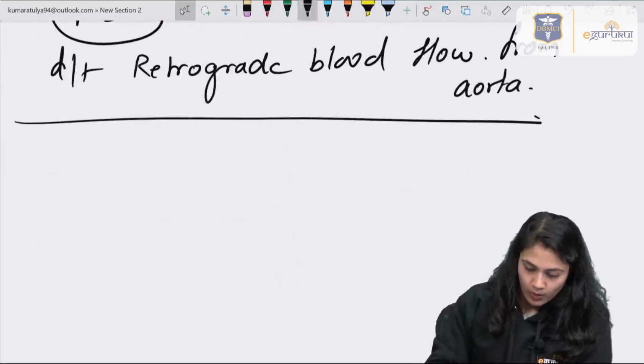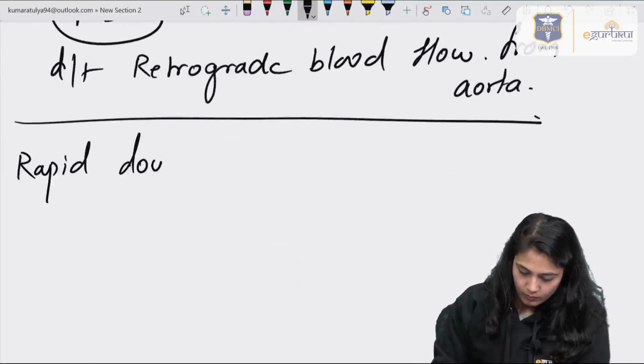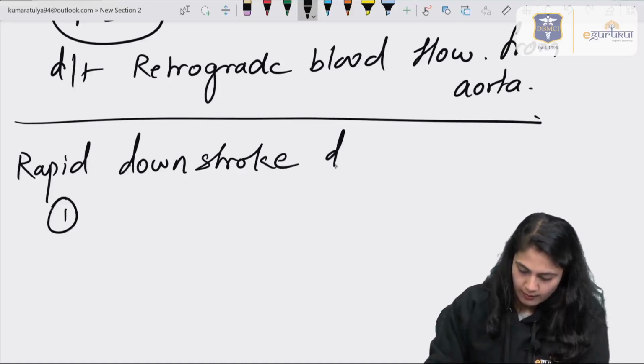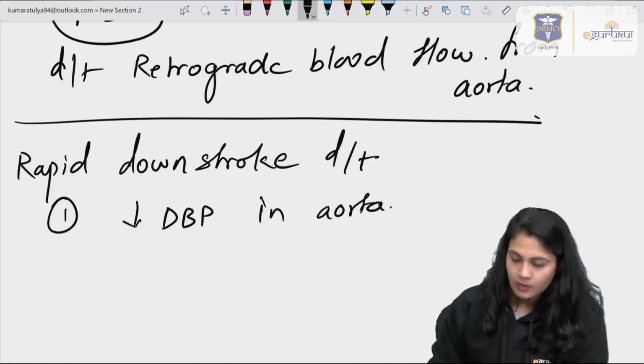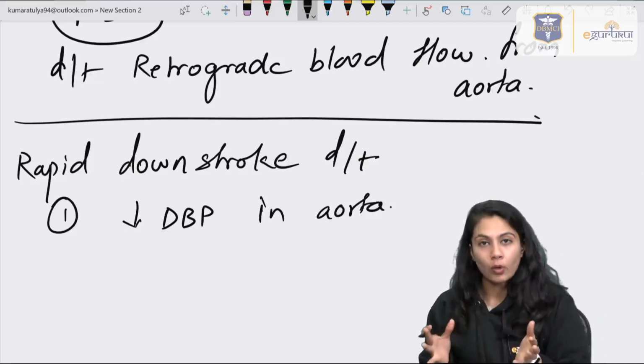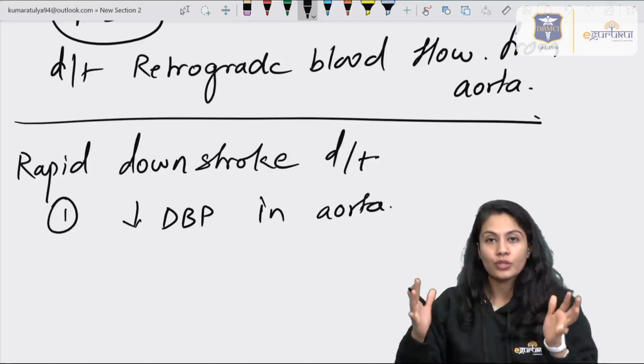Now let's discuss why there is a rapid downstroke. It is due to two conditions. First, it is due to a decrease in the diastolic blood pressure in the aorta, because there should be a phenomenon of recoil, right? In the systole, the aorta will be stretched.